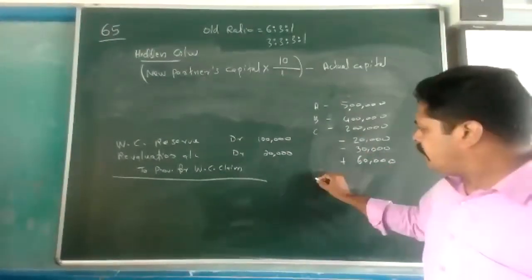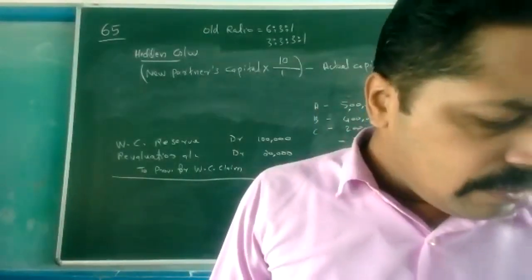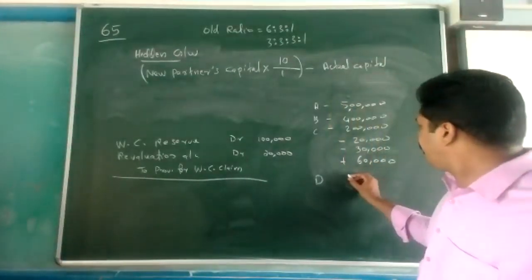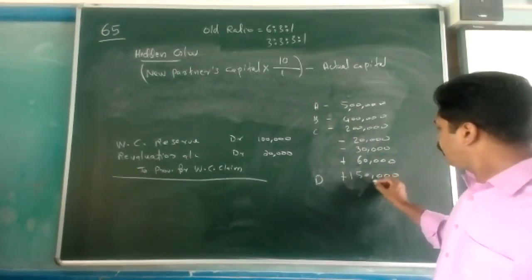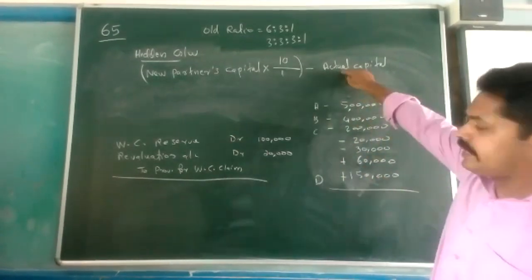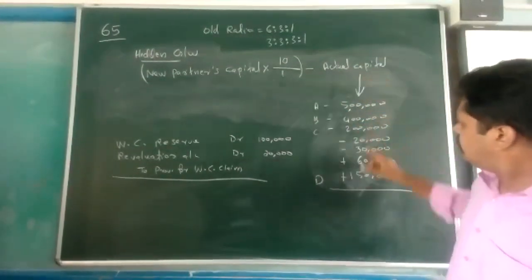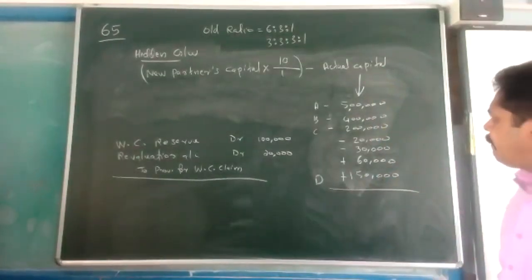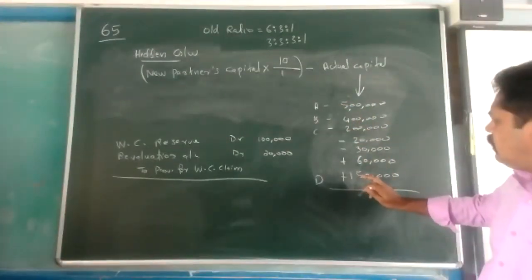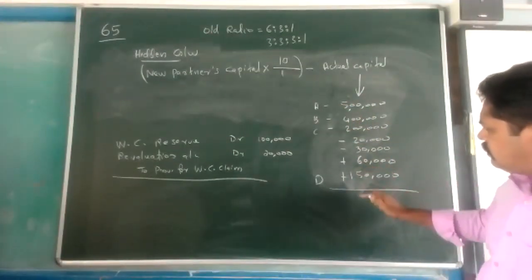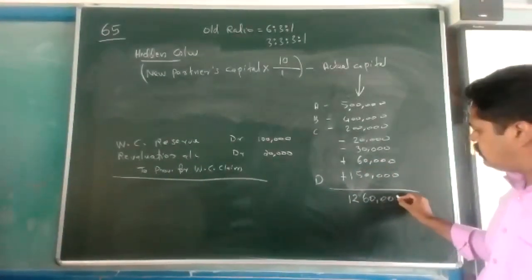Then new partner's capital. D's capital is given in the question. D's capital is 1,50,000. This we are adding. So this total will replace here. What is the actual capital? This calculation will give the answer. Check it.